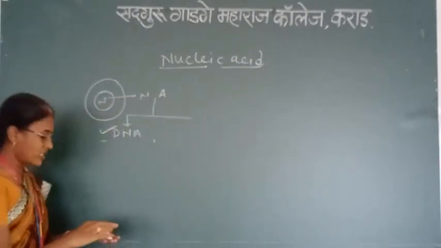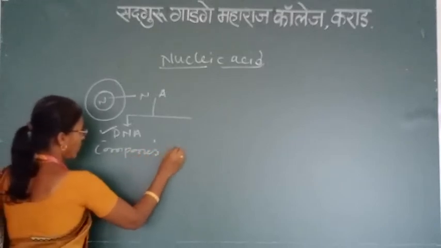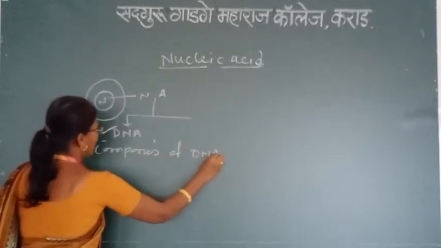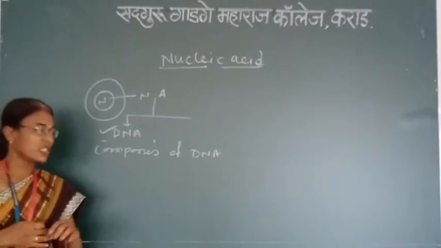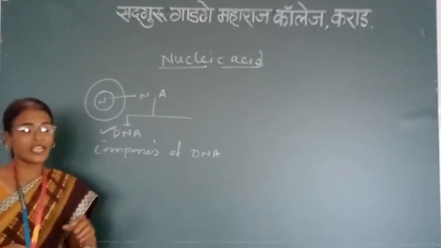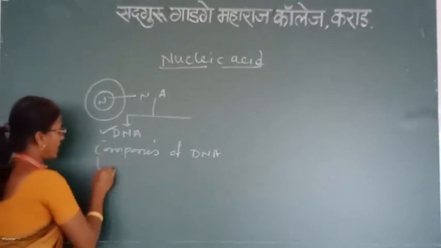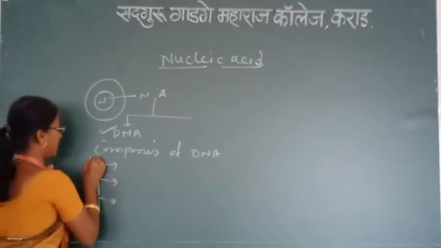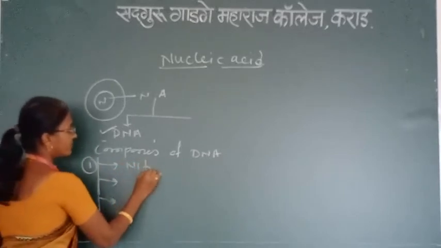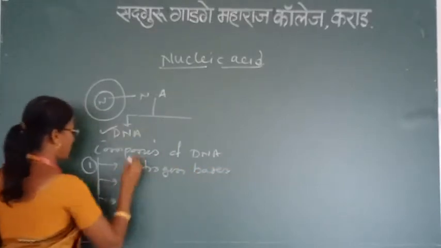Now we are going to discuss about the components of DNA. DNA is a genetic material present in the nucleus of the cell, and this DNA is made up of three main components. First is the nitrogen base, or nitrogen bases.